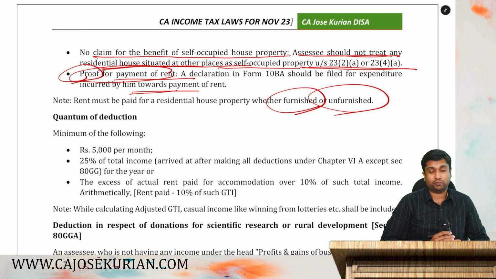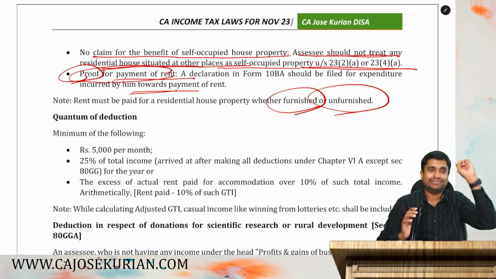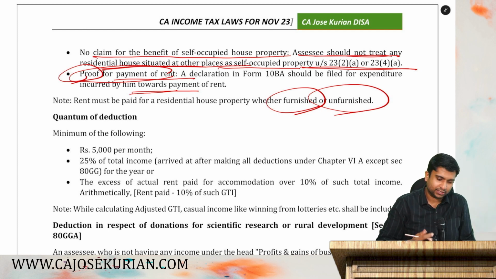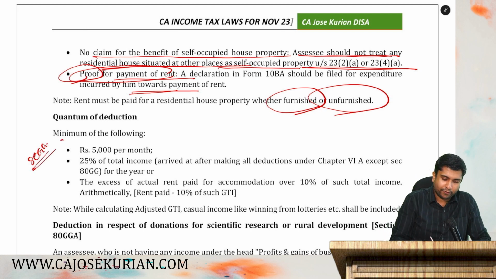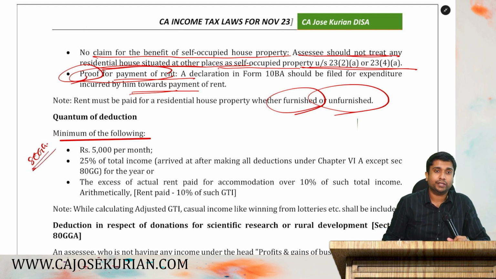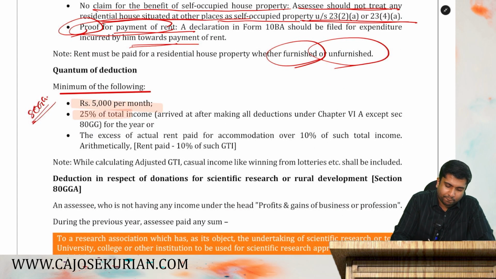Now, when you come across this number of conditions, you will think that 80 GG is a big deduction. Nothing. It's only a small deduction. The 80 GG deduction shall be the minimum of the following. What do you mean by minimum of the following? The least of the following, you will get it as a deduction. Which all are the limits? Either 5,000 per month or 25% of the total income for the year.